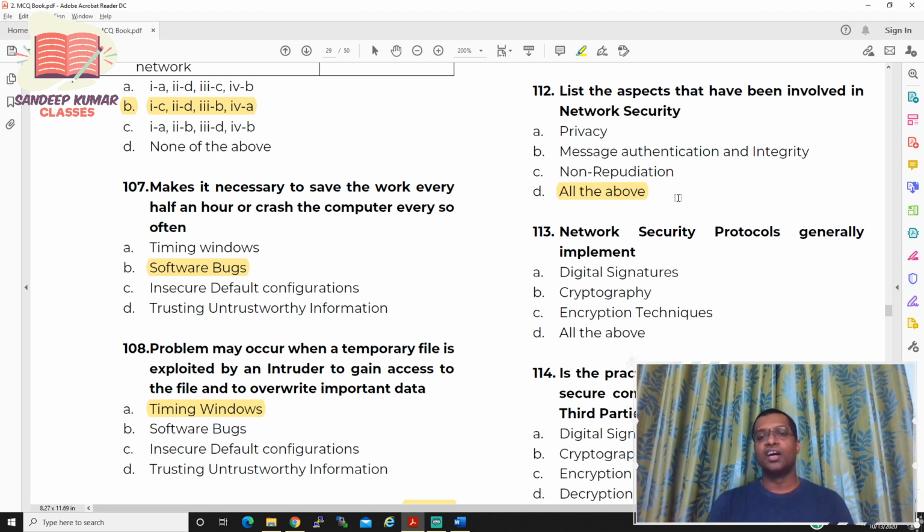So what do you mean by privacy? Privacy is nothing but confidentiality. What do you mean by confidentiality? It is nothing but if two people or two devices are transmitting the data, at that time the third person or third device should not listen to the conversation.